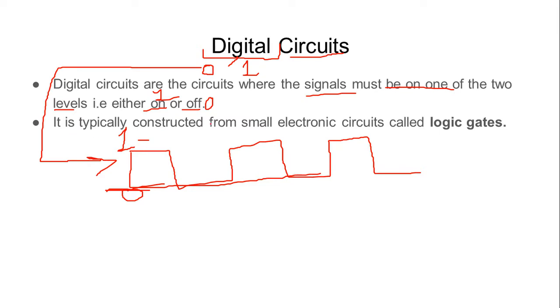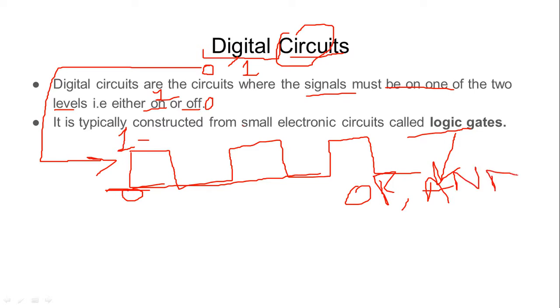It is typically constructed from small electronic circuits. So what are the building blocks of circuits? Circuits can be learned easily if we know the logic behind the logic gates. If you know about logic gates like AND, OR, NOT, then it will be easy for you to understand the concept of circuits.